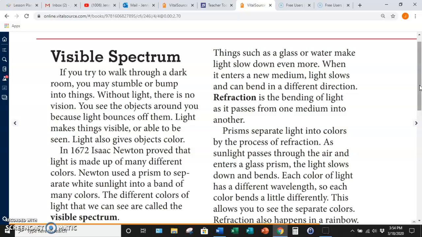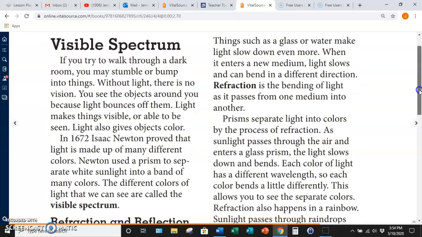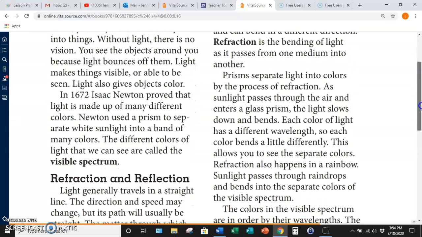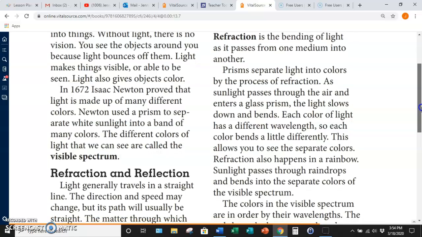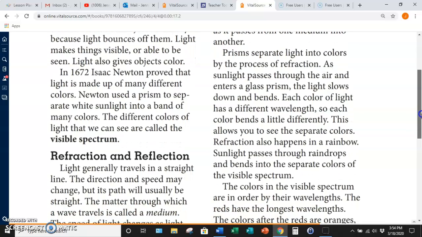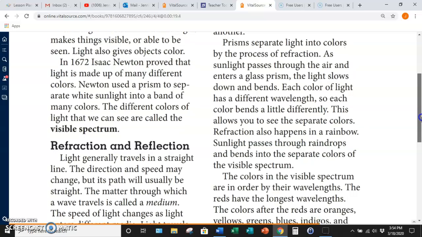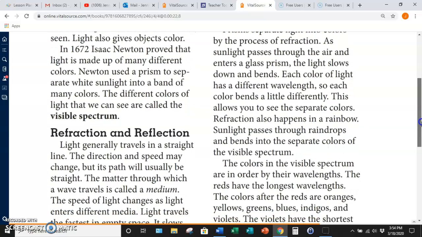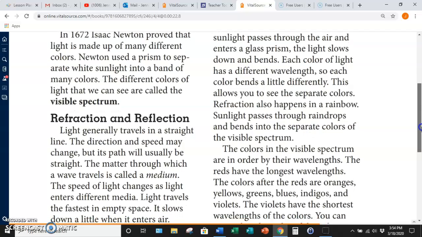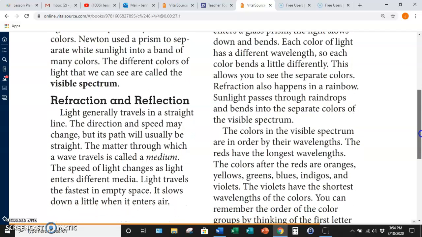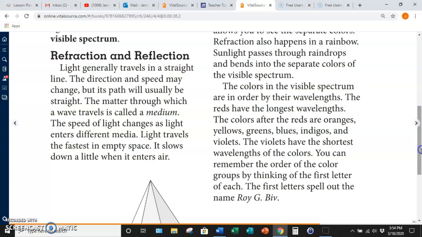Refraction is the bending of light as it passes from one medium into another. Prisms separate light into colors by the process of refraction. As sunlight passes through the air and enters a glass prism, the light slows down and bends. Each color of light has a different wavelength, so each color bends a little differently. This allows you to see the separate colors. Refraction also happens in a rainbow. Sunlight passes through raindrops and bends into the separate colors of the visible spectrum. So when you're seeing a rainbow outside, you're seeing refraction.